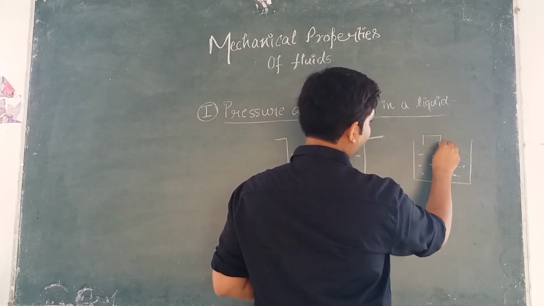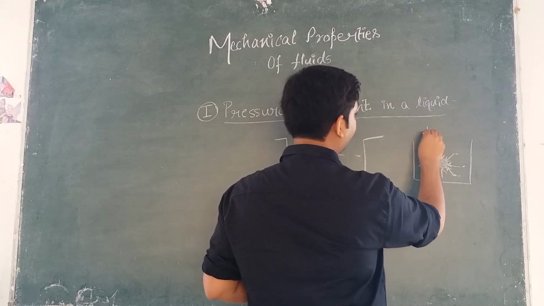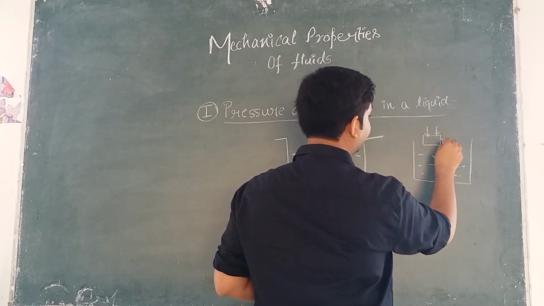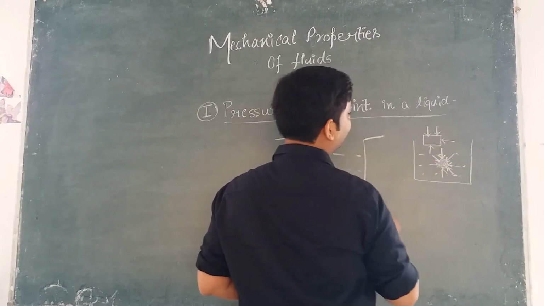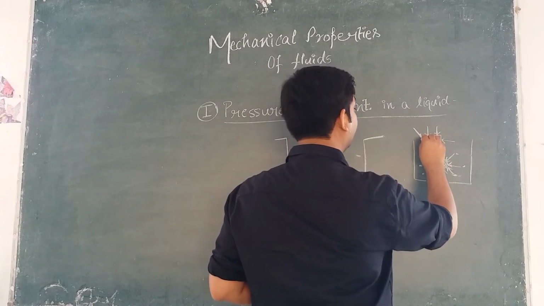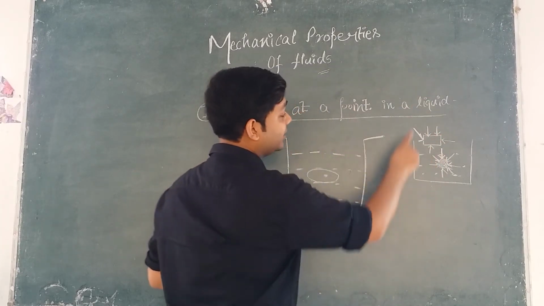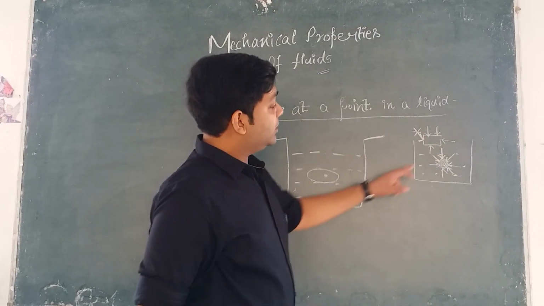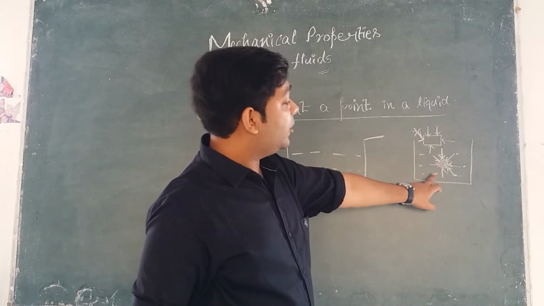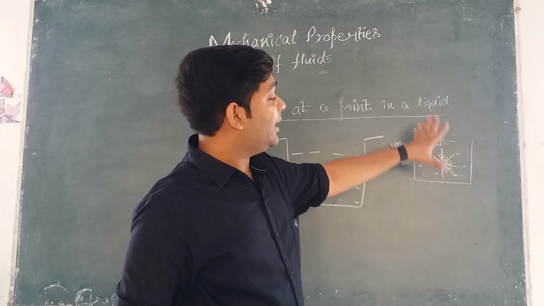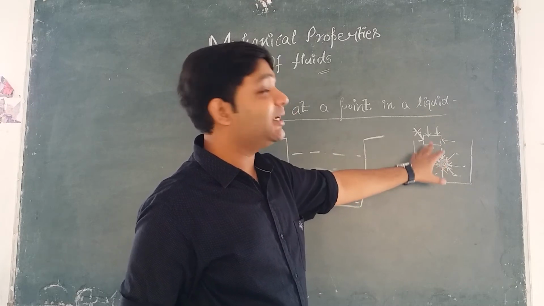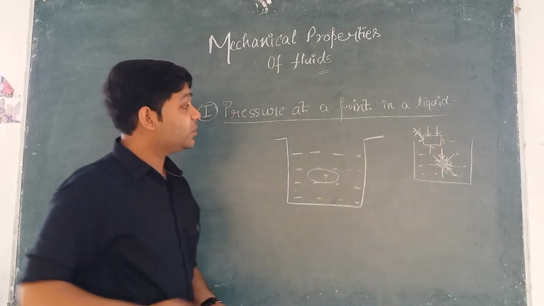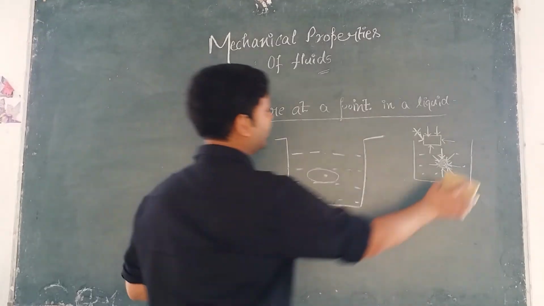Suppose there is a rectangular block, then force on its surface will be exerted like this. It will not happen that it is making any angle with the area of that object. So this is not possible. Any liquid exerts pressure on any object perpendicular to it. So this is one important thing that you should remember.